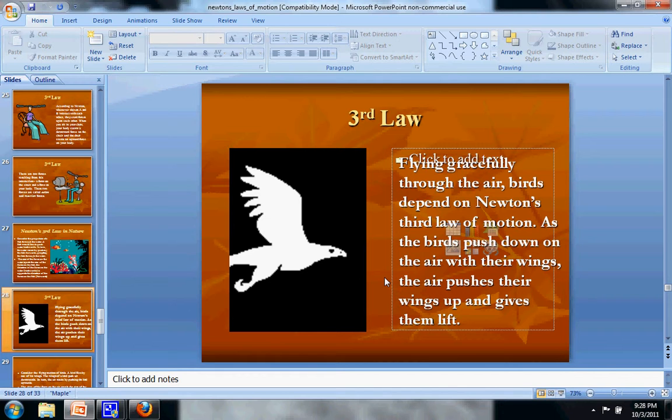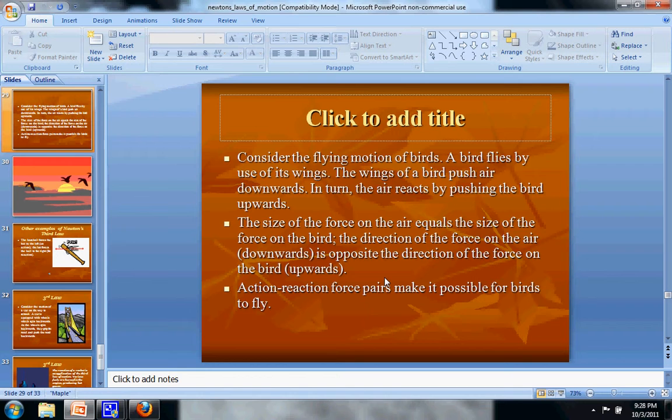Another good example of Newton's third law is birds. When they fly, they have to push down on the air. The air also, in return, pushes them up. So at the same time that they're pushing down with their wings, they're getting lift from the air, pushing them up. For every action, there's an opposite reaction. And again, I'll let you read this, but it's always an opposite direction for birds when they're flying.